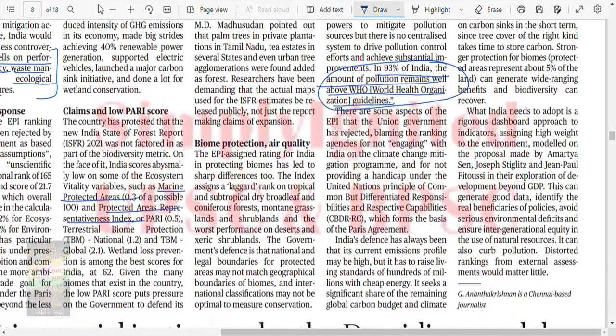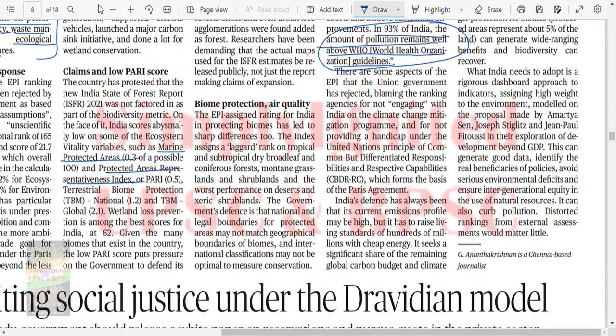Okay, what India needs is to adopt a rigorous dashboard approach to indicators, assigning high weight to environment, modeled on the proposal made by Amartya Sen, Joseph Stiglitz, and Jean-Paul Fitoussi in their exploration of development beyond GDP. This can generate good data, identify the real beneficiaries of policy, avoid serious environmental deficits, and ensure intergenerational equity in the natural resources. It can also curb pollution. Distorted ranking from external assessment would matter later.